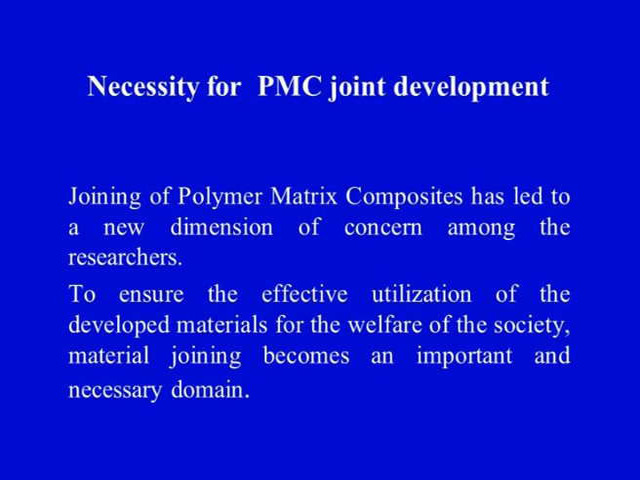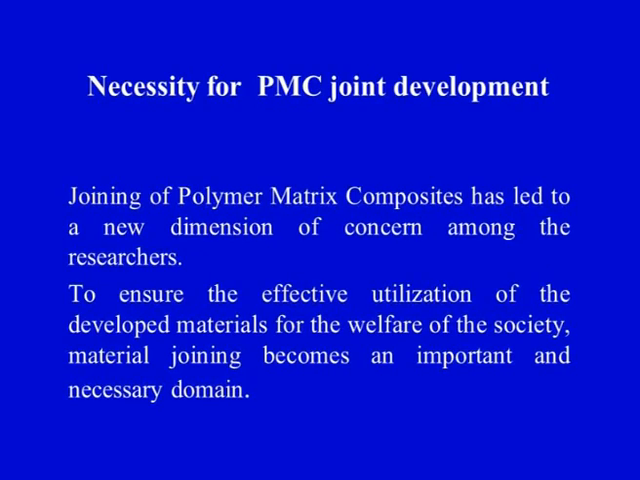Now what is the necessity for polymer matrix composite joints? Joining of polymer matrix composite has led to a new dimension of concern among the researchers. Why? Because it is not that easy as compared to the conventional engineering materials. We have seen so much furniture. If we take an example of furniture, wood is being joined to wood using some kind of adhesive or some kind of mechanical joints, and different parts or different shapes of wood are combined together to get the furniture.